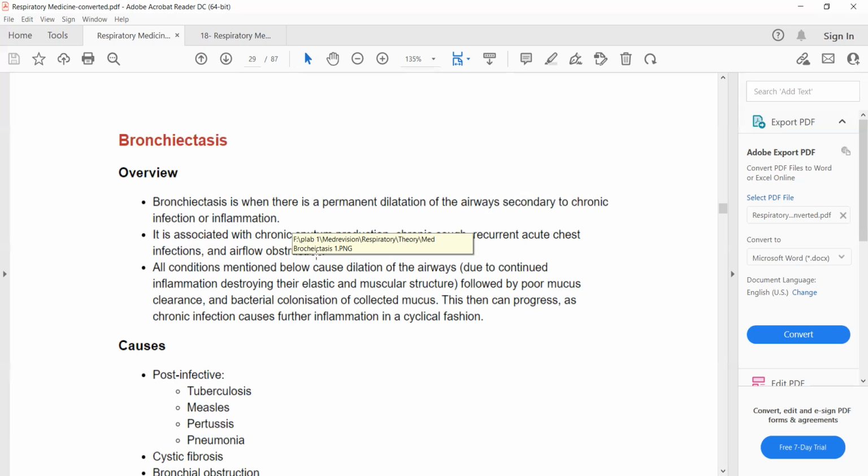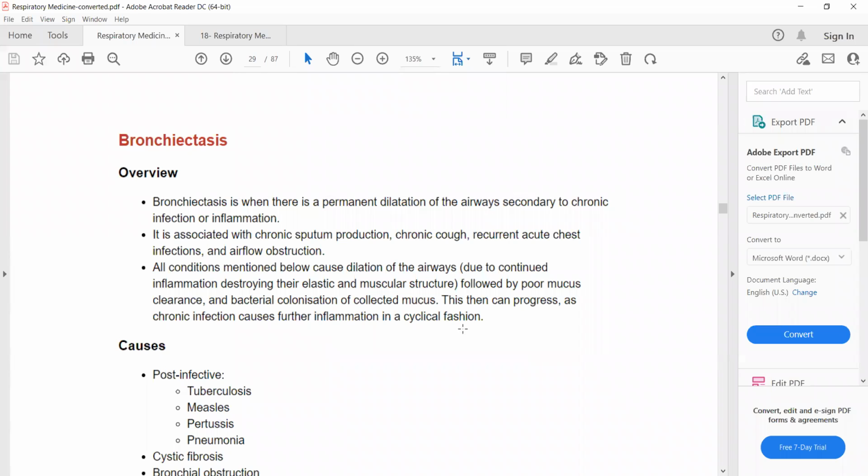So whenever there is blockage to the flow of mucus, what will happen? Bacterial colonization of the collected mucus will occur and it will lead to infection and inflammation. Inflammation will further damage the cilia, and further obstruction to the flow of mucus will occur. So collection of mucus in the bronchi due to damage to the cilia or any other condition will lead to bacterial colonization of the mucus. It will further damage the cilia, and further infection and inflammation will occur.